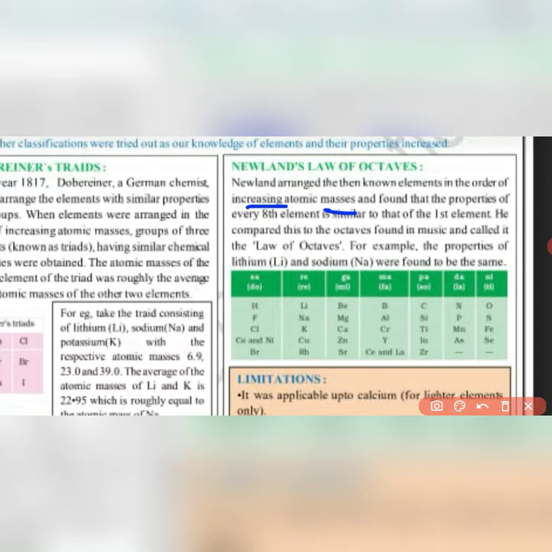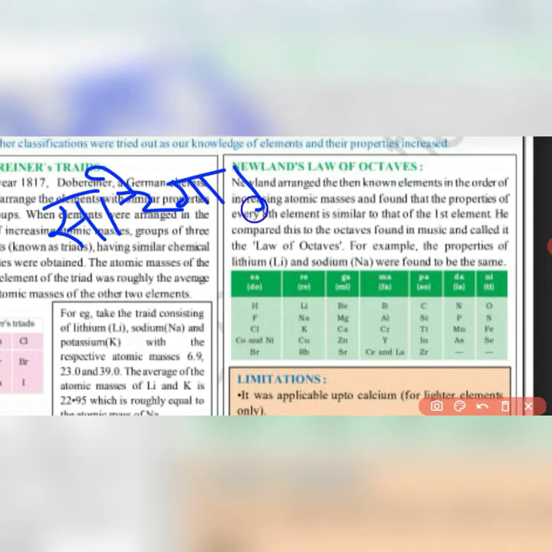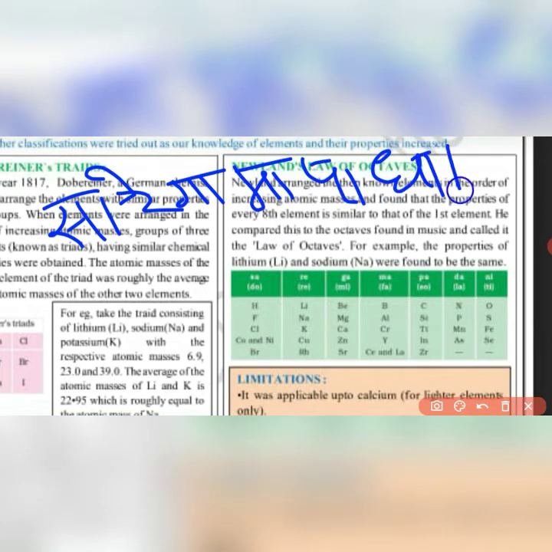As we know, the 7 notes of music are sa, re, ga, ma, pa, dha, ni. These are the 7 notes, and again the eighth note is similar to the first note.